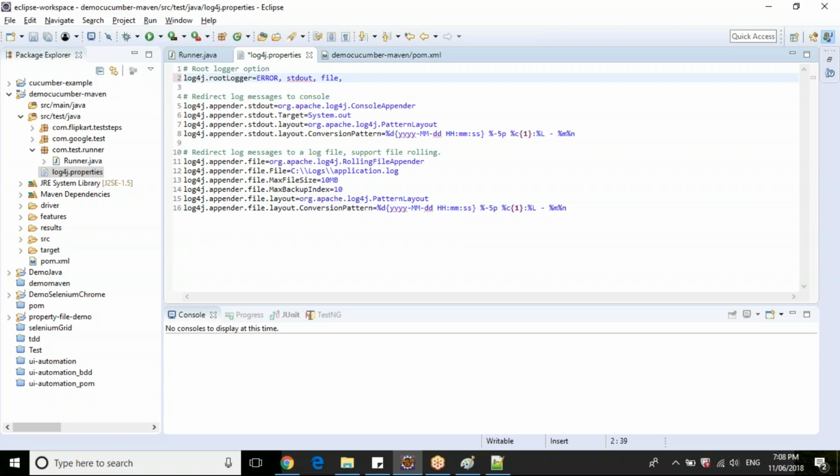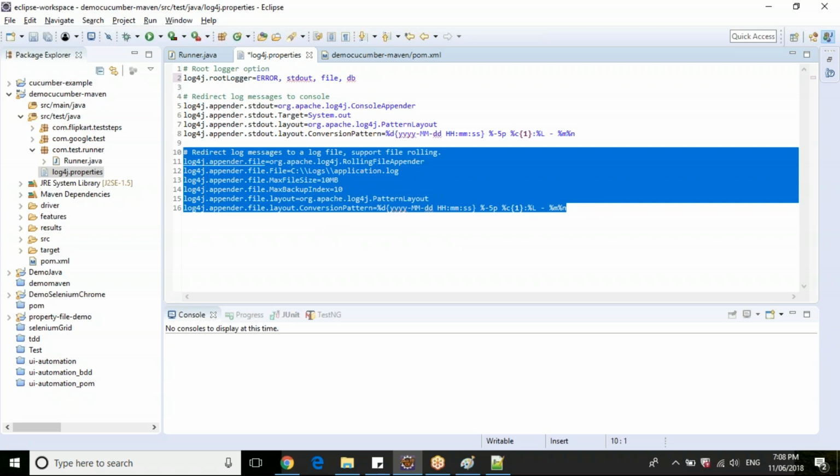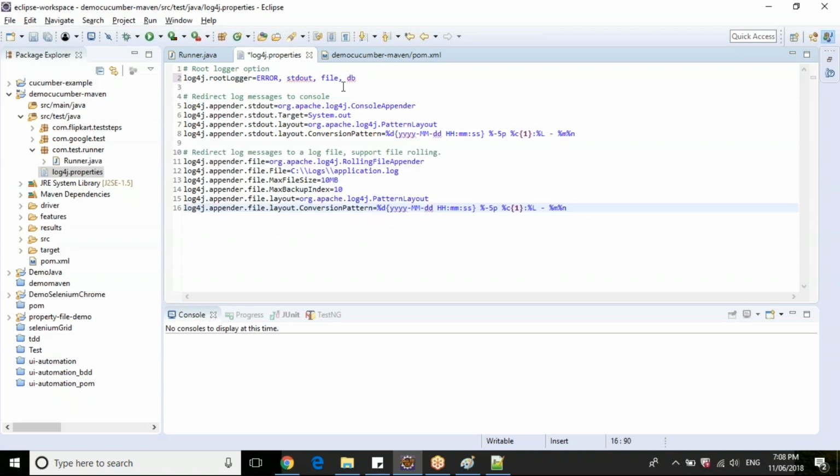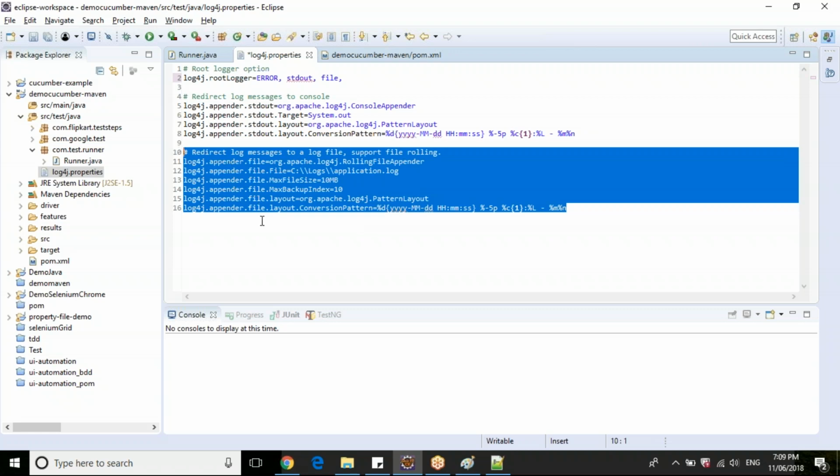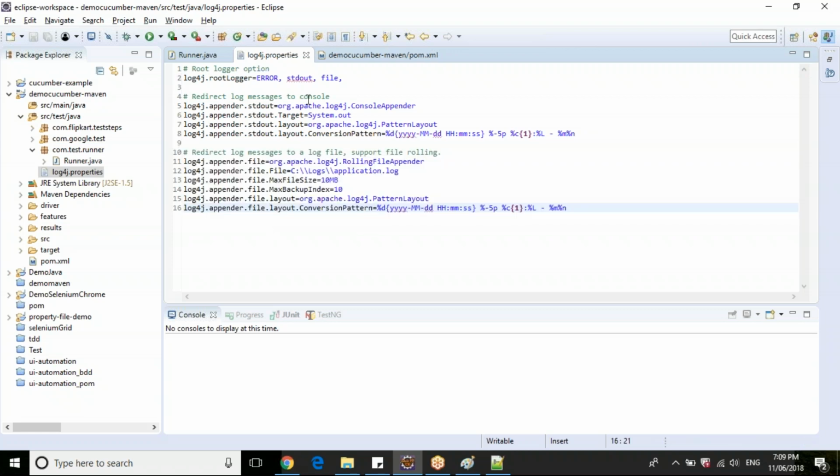So like this you can create for DB also. Then here you need to write the characteristics which are specific to the database. Here you need to provide the schema name, database name, username, password, and the table that you need to map these particular logs to, so that the logs go and fill the table. Like that you can give here in the logger. So for now we will see how to print loggers in console as well as into a file.